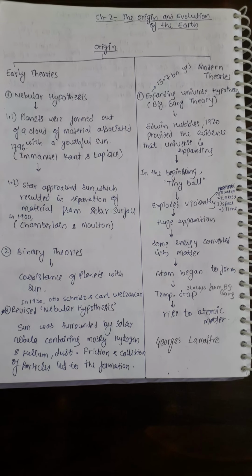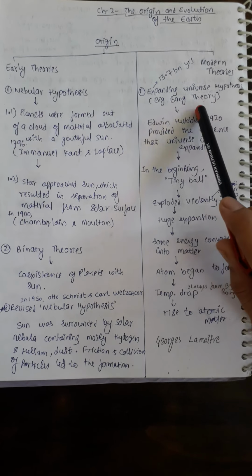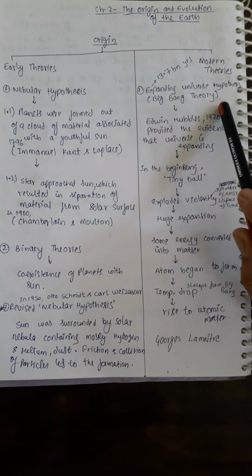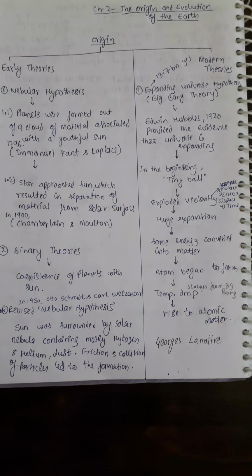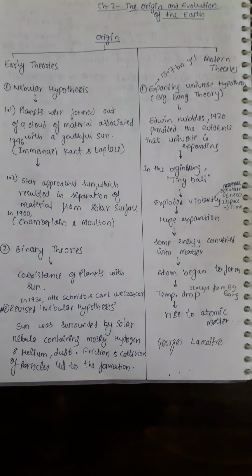But after the theory of expanding universe hypothesis, or the Big Bang theory, came, all these theories were cancelled out, and now we follow the Big Bang theory. So what is Big Bang theory? In 1920, Edwin Hubble provided the evidence that the universe is expanding. He says that the universe is expanding. It is not stationary. The galaxies, stars, every portion of the universe is expanding.